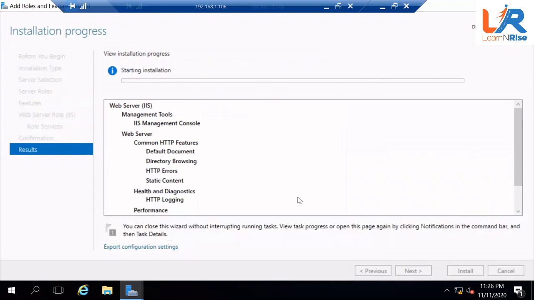So I prepared, installed a server, then configured the server, then installed the services, whatever is required, and it's all taking time. Correct? Even in a virtual world, certain things are definitely easy, but certain things are still a time-taking process which you cannot avoid. So let's finish it.